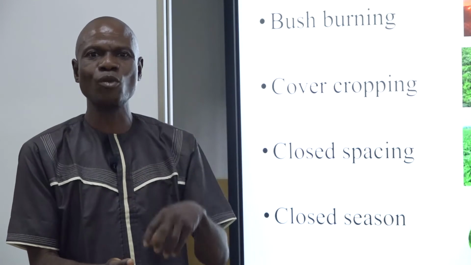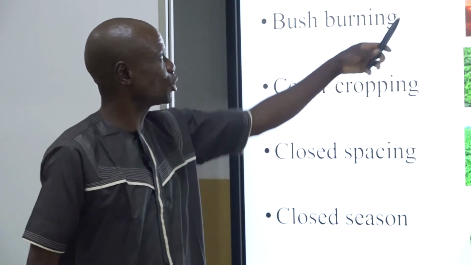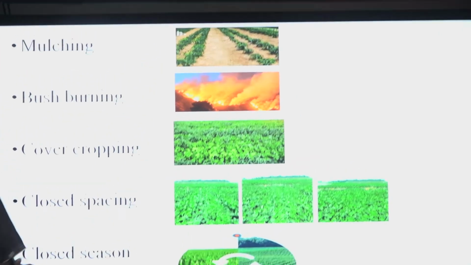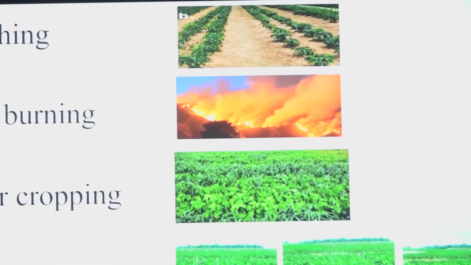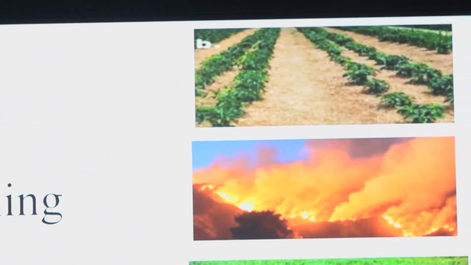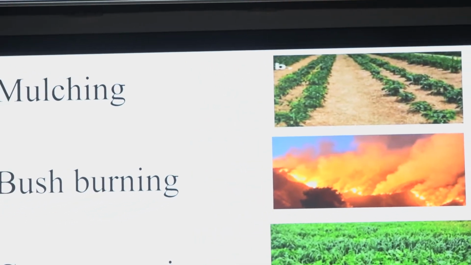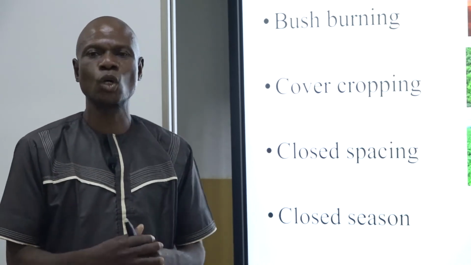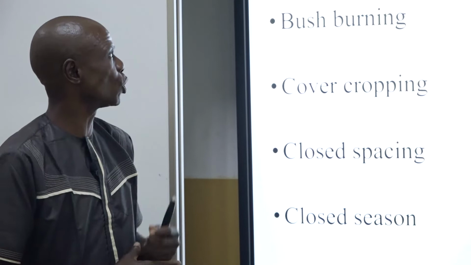That thing that is being done, we call it mulching. You can see this one now is a yam farm. They put the mulch all around the farm, or the heaps, in order to prevent what we call evaporation, the escape of water from the soil to the atmosphere. So it's part of controlling erosion and weeds. We can use it to control weeds.